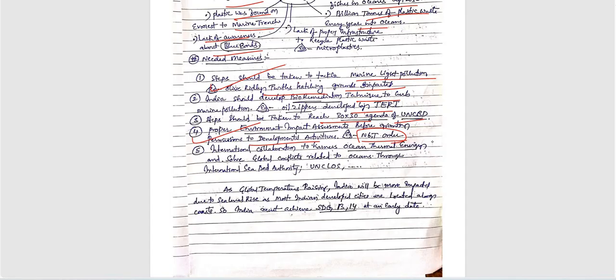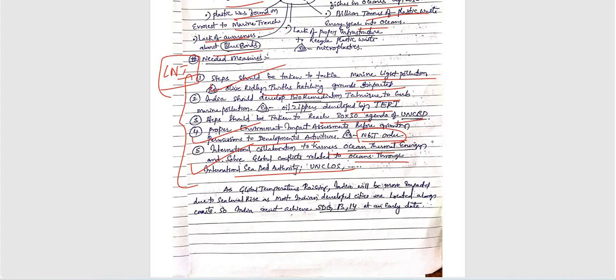And also we have international collaboration to harness ocean thermal energy and solve global conflicts related to oceans through the International Seabed Authority and UNCLOS. We have a very good inclusion of all local, national and international, our LNI technique, very good.